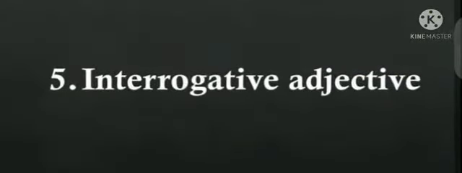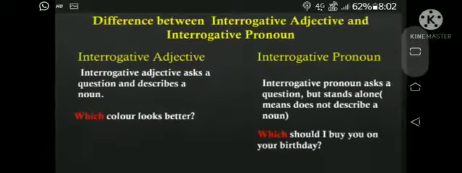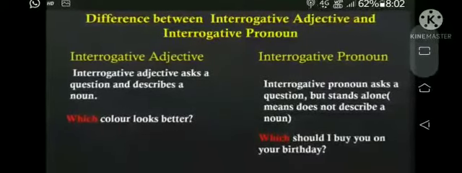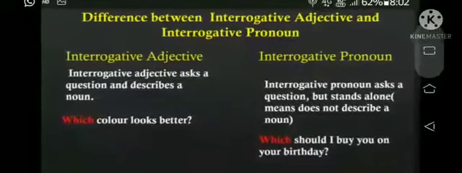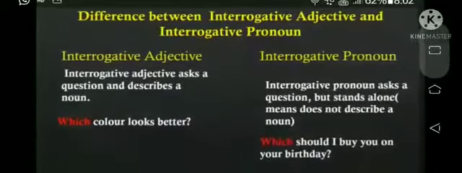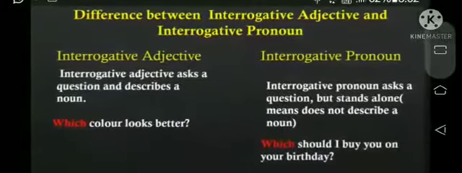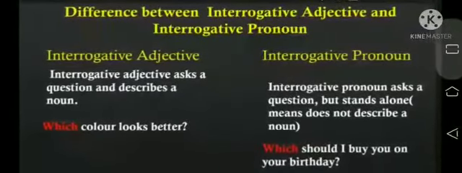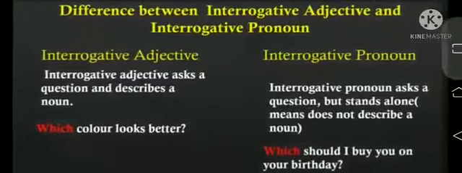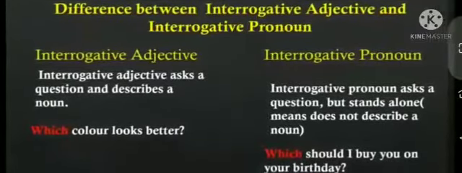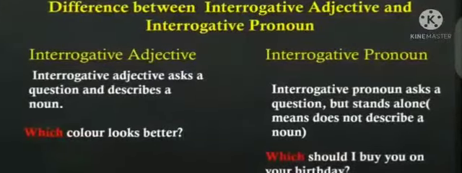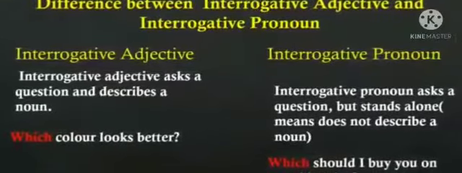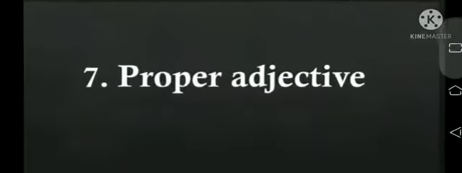Now interrogative adjective. The difference between interrogative adjective and interrogative pronoun is that an interrogative adjective asks a question and describes a noun. For example, which color looks better? Here, which is an interrogative adjective. An interrogative pronoun asks a question but stands alone, means does not describe a noun. For example, which should I buy you on your birthday? Here, which is an interrogative pronoun.